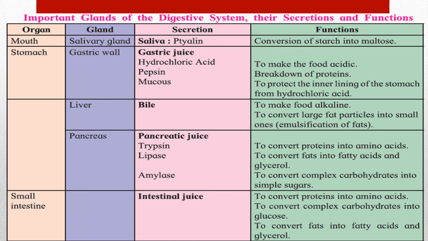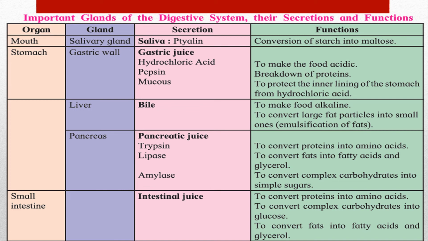Important names, okay, if you remember these names. To convert proteins into amino acids, to convert fats into fatty acids and glycerol, to convert complex carbohydrates into simple sugars. Okay, so I've told you that pancreas का important काम है to convert carbohydrates into sugar, and if it doesn't function properly, this sugar gets mixed into the blood also and into the urine also.